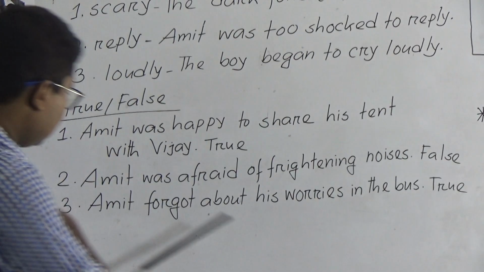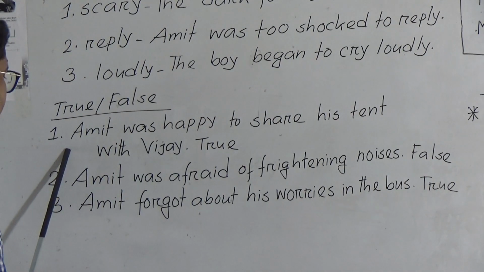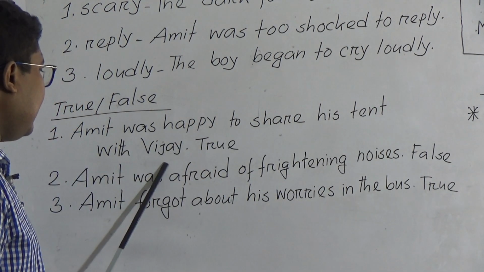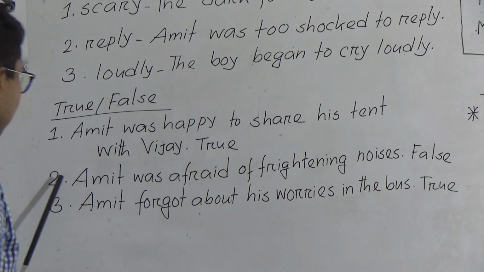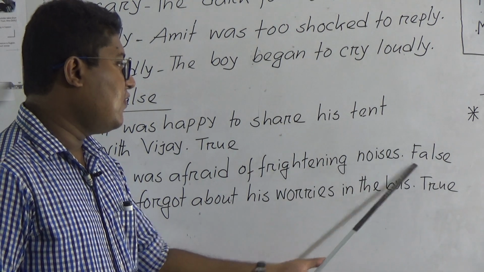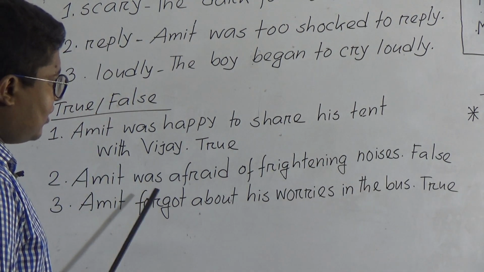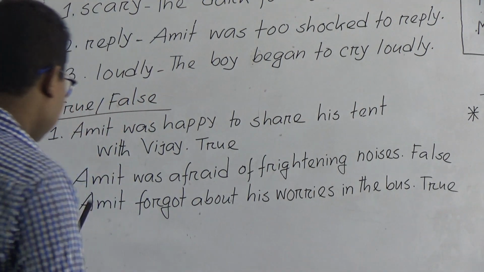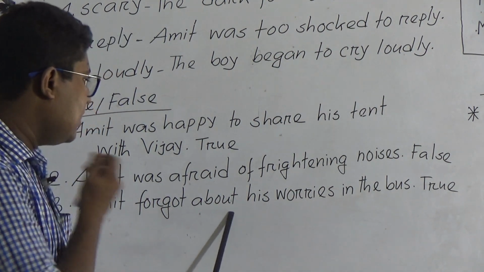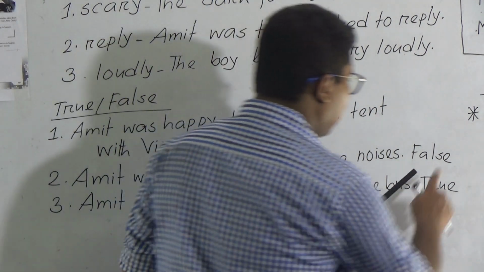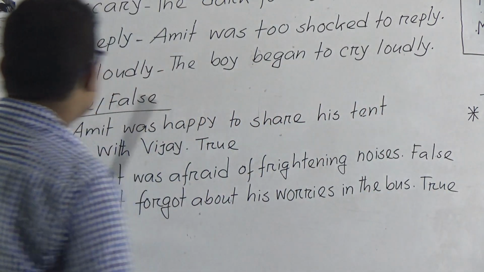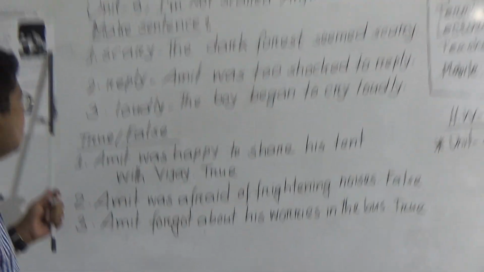Okay, let's read again. Number 1, Amit was happy to share his tent with Bijoy. This is true. Number 2, Amit was afraid of frightening noises. This is false because Amit was only afraid of the dark. Number 3, Amit forgot about his worries in the bus. Is it true or false? This is true. So I am repeating again, make sentence again for the last time.